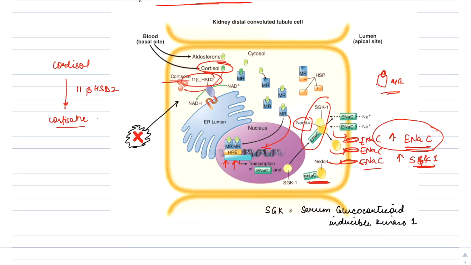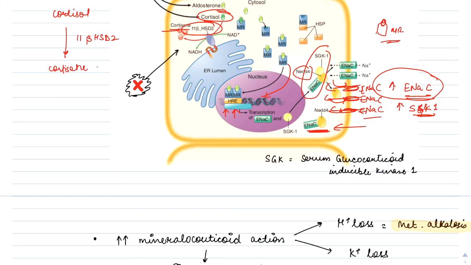Okay, so because of the incorporation of epithelial sodium channels into the kidney tubule luminal side, it will cause sodium reabsorption into the tubule. Thus, this is how the cortisol exerts its mineralocorticoid action by increasing the ENaC expression on the luminal side of the kidney tubule cell, and then increasing the sodium and water reabsorption. Cortisol is converted to cortisone in the presence of this enzyme 11 beta hydroxysteroid dehydrogenase type 2. Cortisone is the inactive form. It will not exert its mineralocorticoid action.